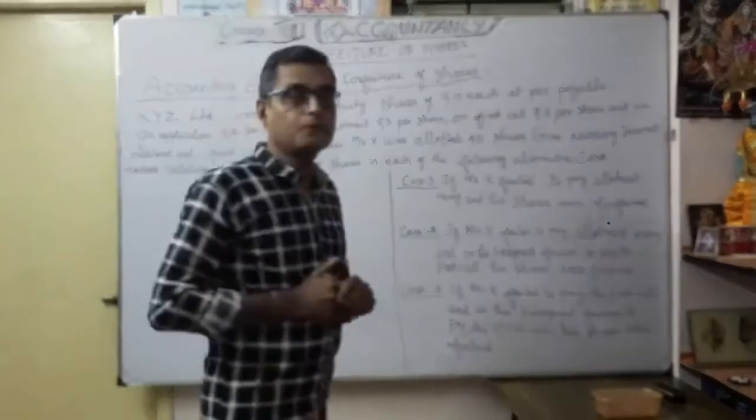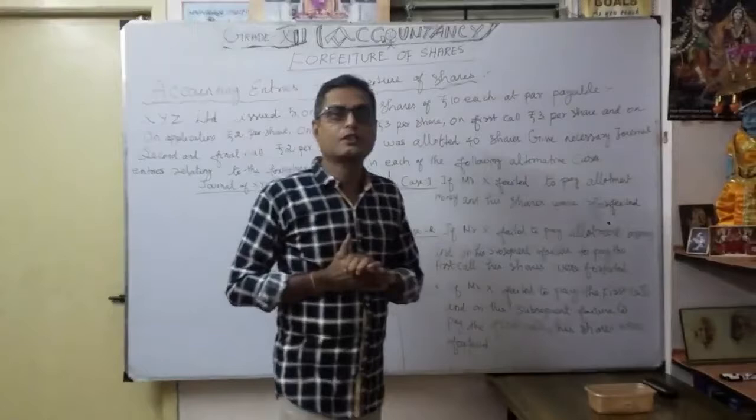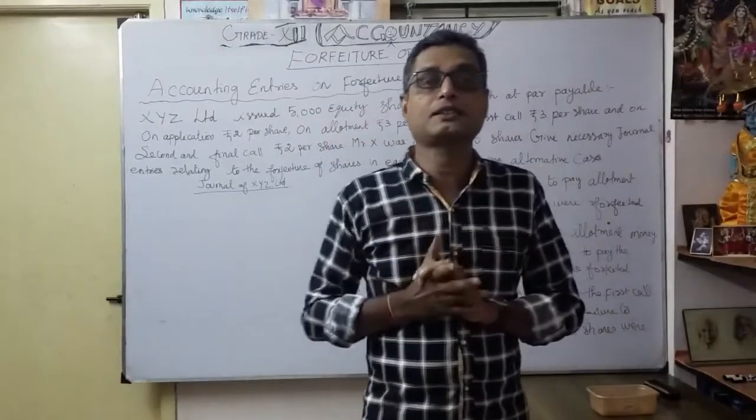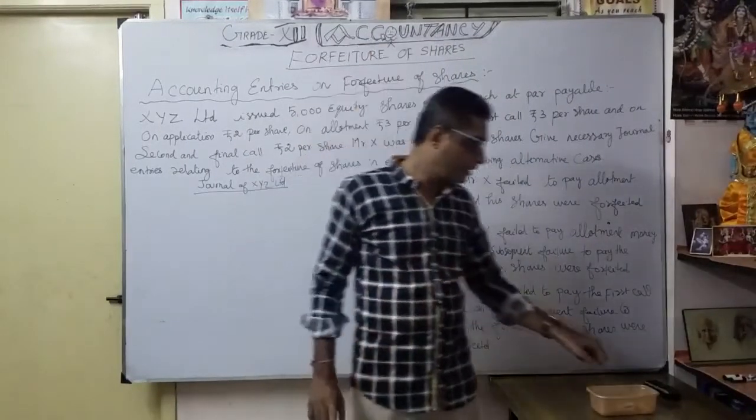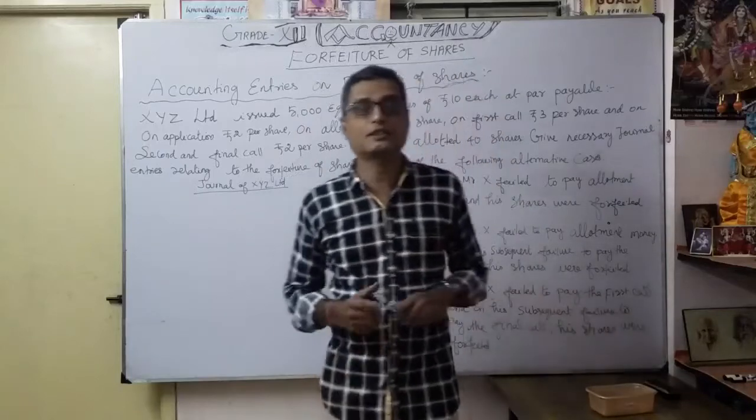So now, with the help of one illustration, you can clearly understand how the journal entry will be for different cases of forfeiture of shares. Now let's see one example here.